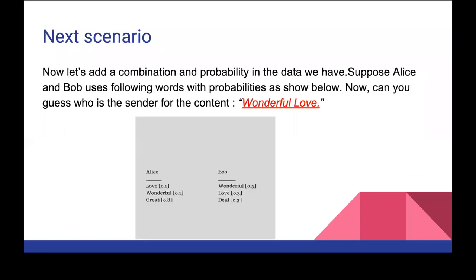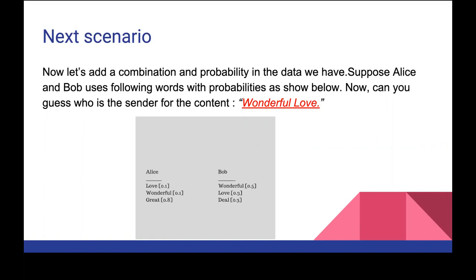So the next scenario: instead of directly saying it in English, I'm including probabilities here. Let's add a combination and probability to the data we have. Suppose Alice and Bob use the following words with the probabilities as shown below. Now can you guess who is the sender of the mail, which says: wonderful love? If you see below, Alice has a probability of using the word love of 0.1, wonderful 0.1, and great 0.8.